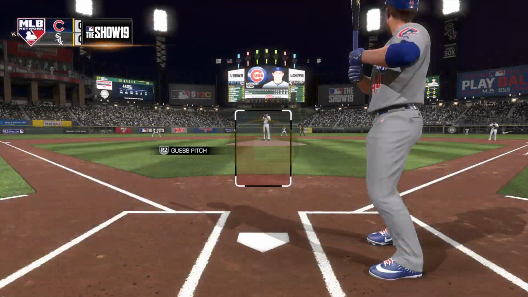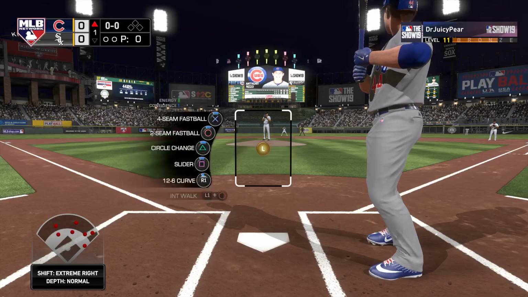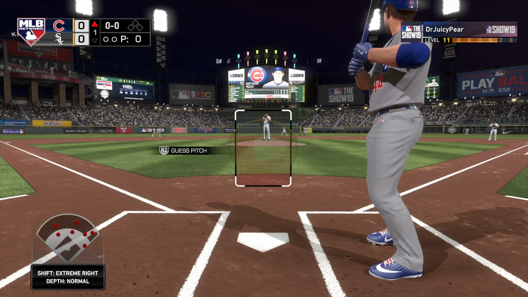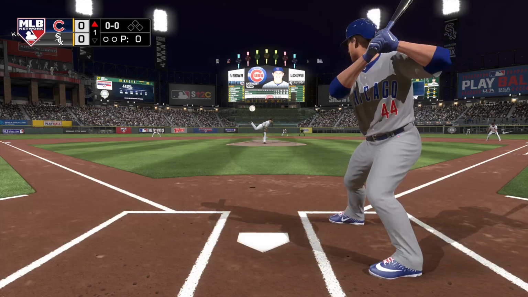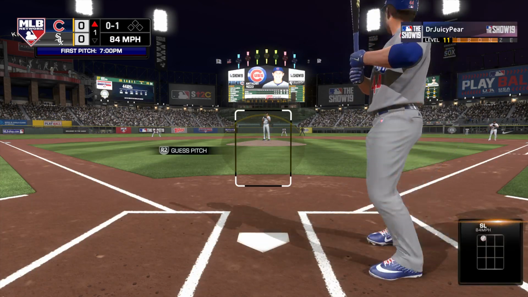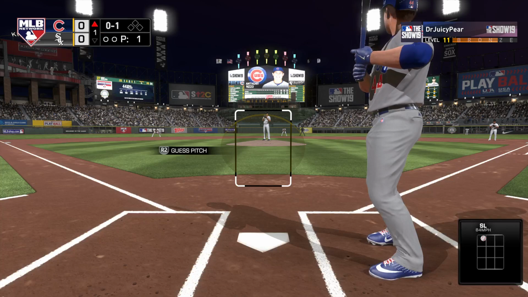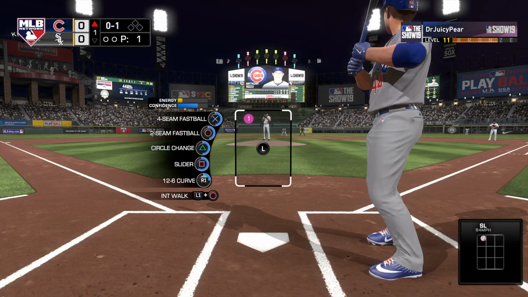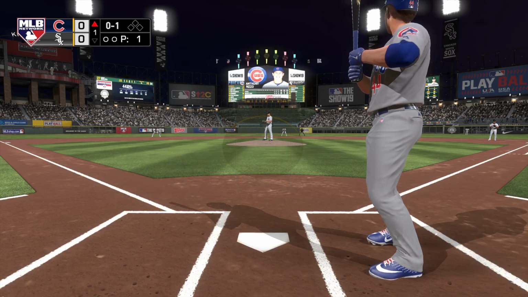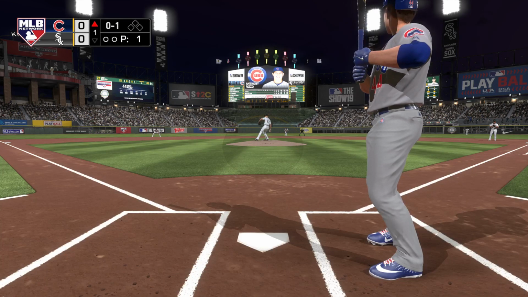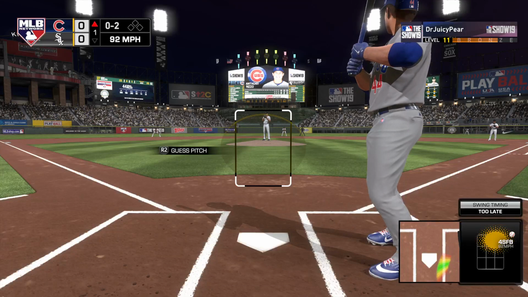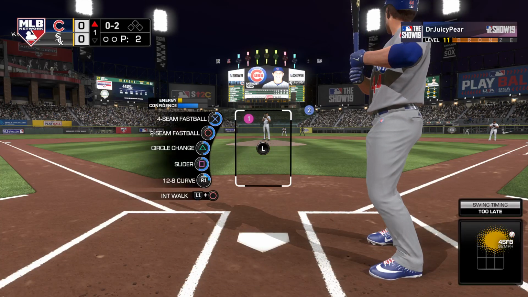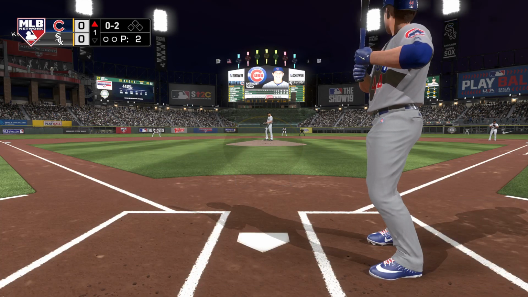Anthony Rizzo stands in now. He'll get us started in this one under the lights. The first baseman, first offering on its way. First pitch is a slider called for a strike. Now a swing and a miss, and things are not looking real promising here. Down 0-2. Really tied him up on that one.